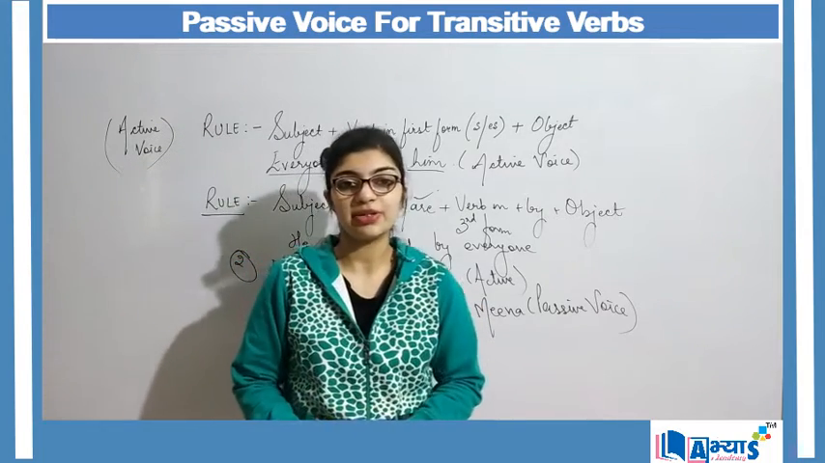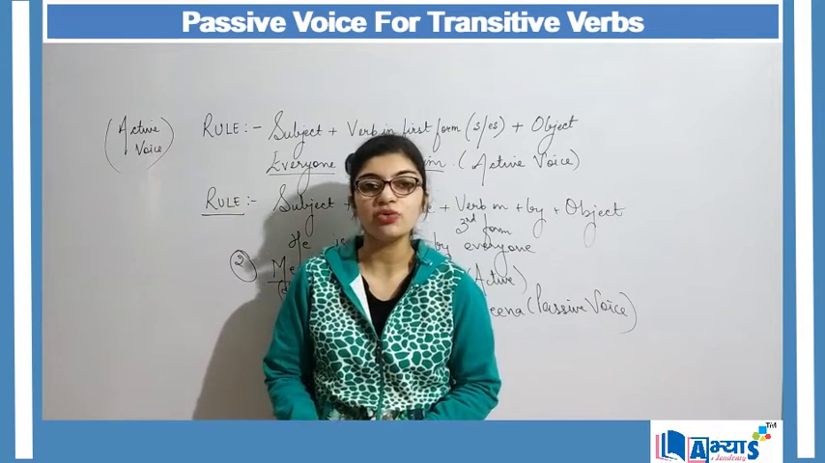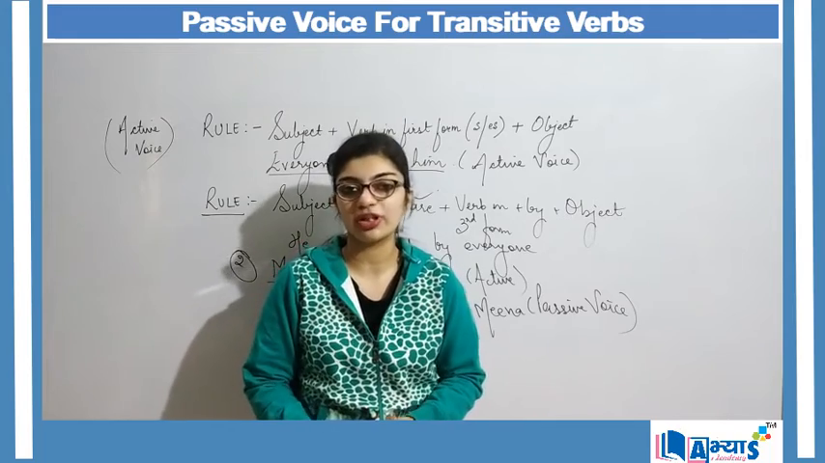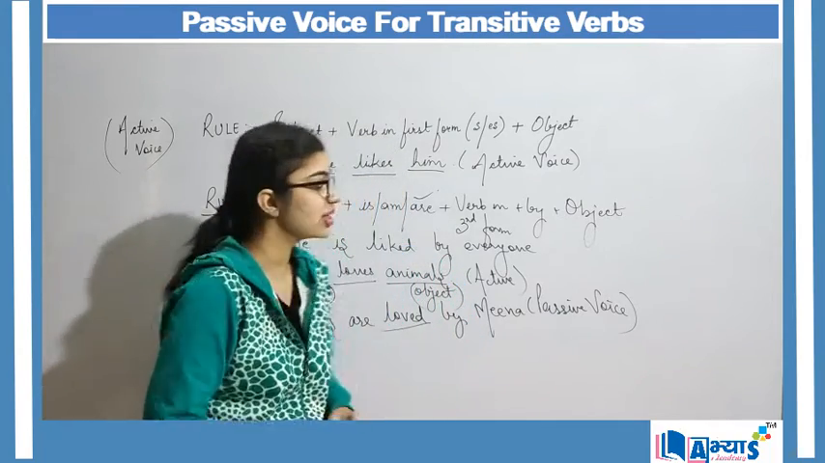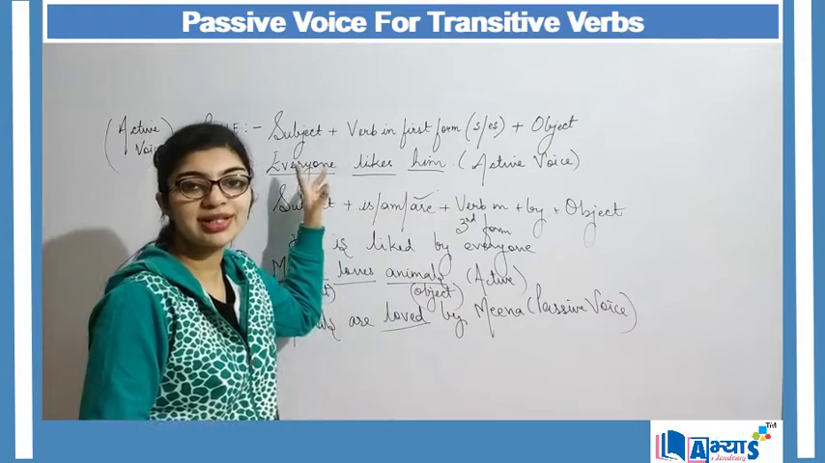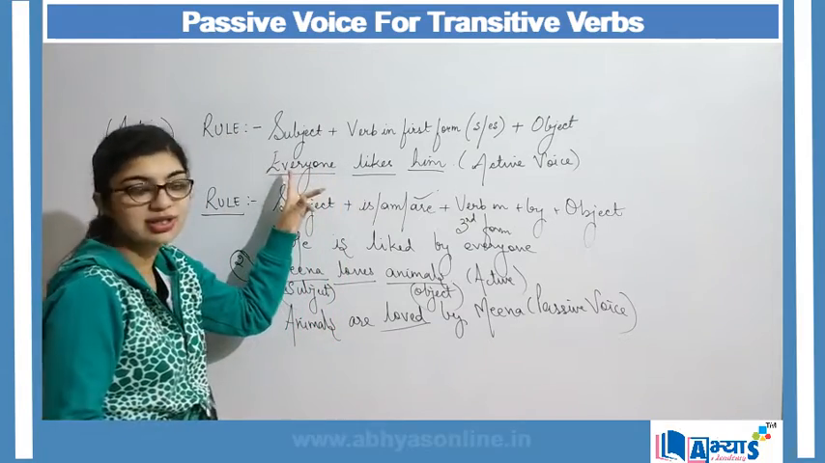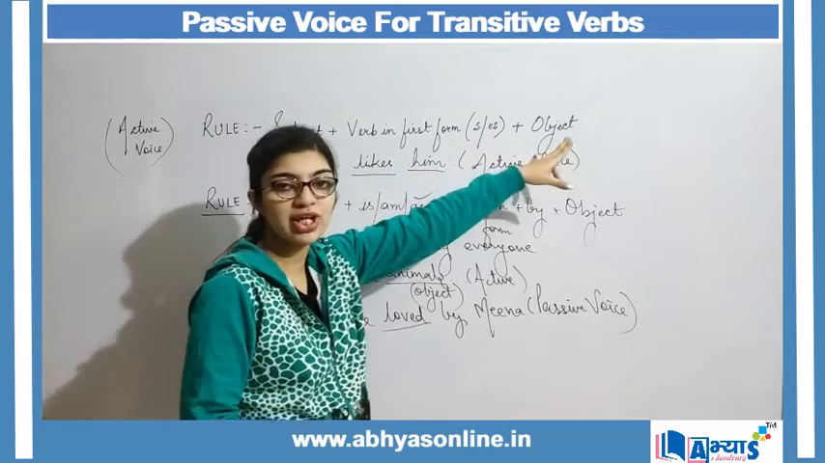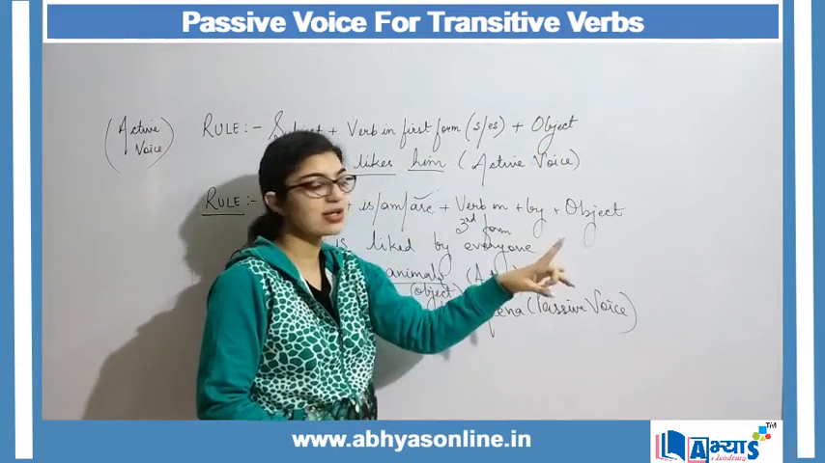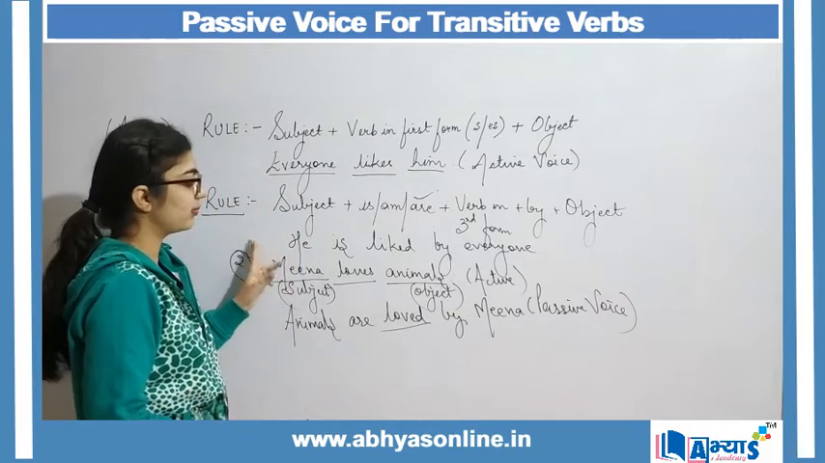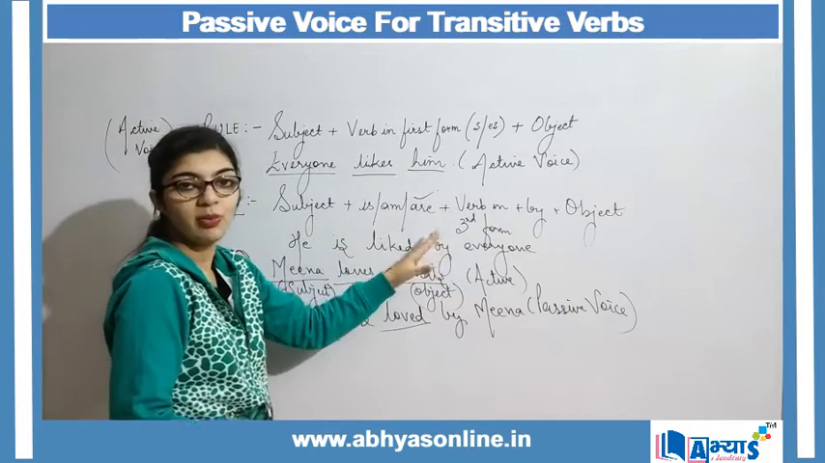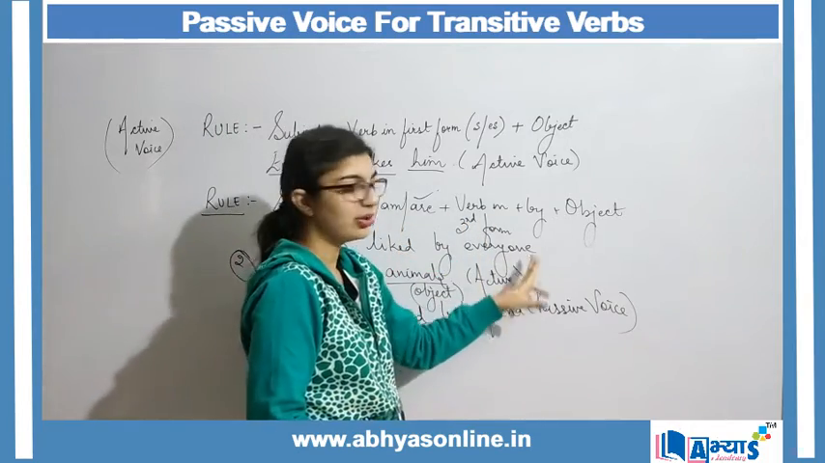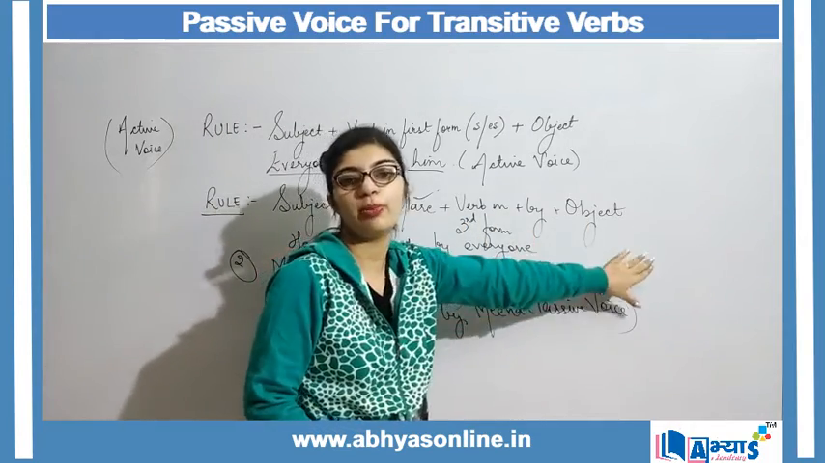So in this video, we have discussed how to convert an active voice with transitive verb to passive voice with transitive verbs. We also discussed the rule to identify when my sentence is in active form with transitive verb. The rule is subject plus verb in first form plus the object. To convert it into passive voice, I will use the rule subject plus is am are. Why? Because I am talking about the present tense, plus verb in third form plus by followed by object.